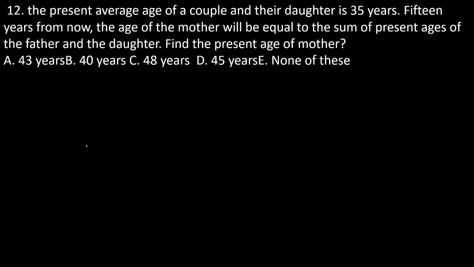See, the present average age of the couple and their daughter. It deals with the present terminology. The present ages of father, mother and daughter together are exactly equal to 35 into 3. That is the perfect value. Don't take it as 35, because the question is related to average.